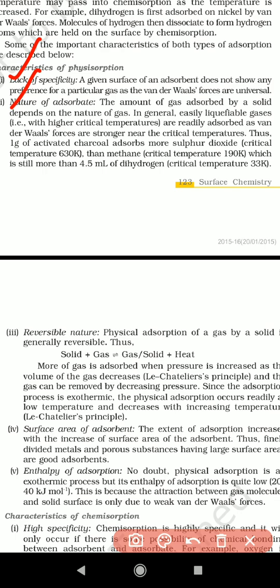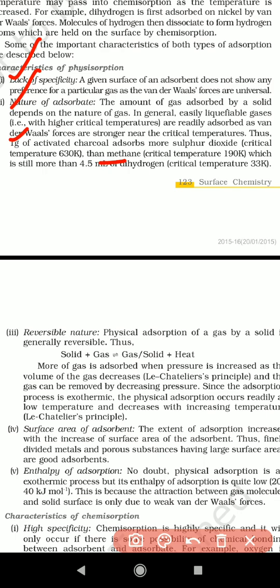So near the critical temperatures, a very strong adsorbing nature will be present, like carbon dioxide, like hydrogen. These kinds of gases show a very strong adsorbing nature. Thus 1 gram of activated charcoal adsorbs more sulfur dioxide than methane, which is still more than 4.5 ml of dihydrogen.